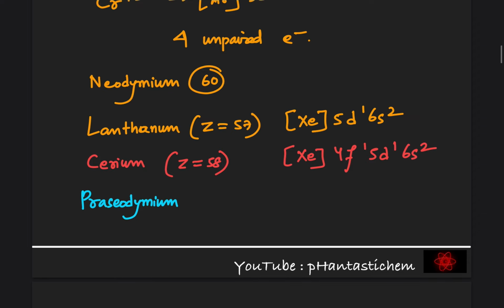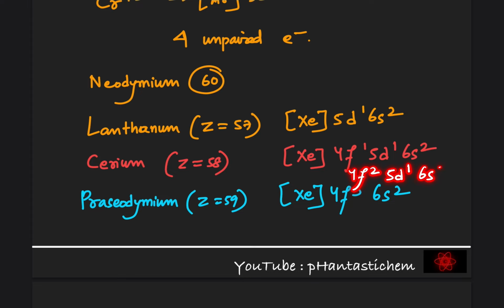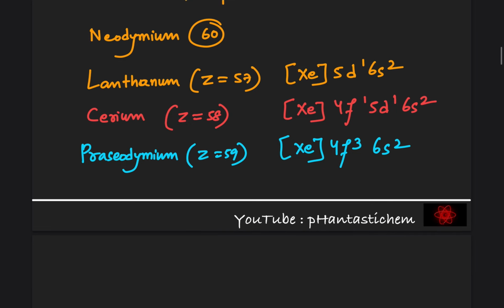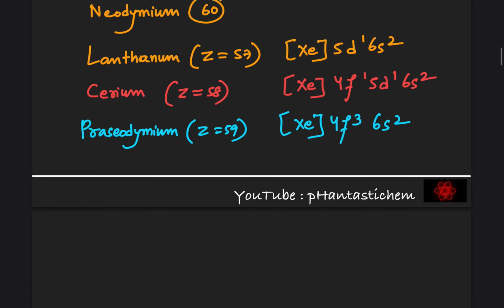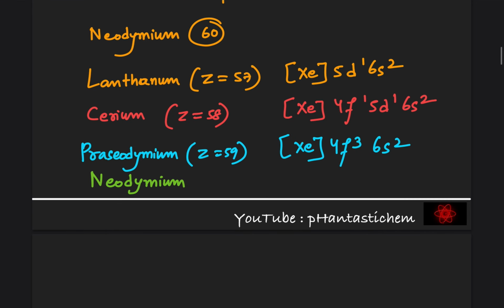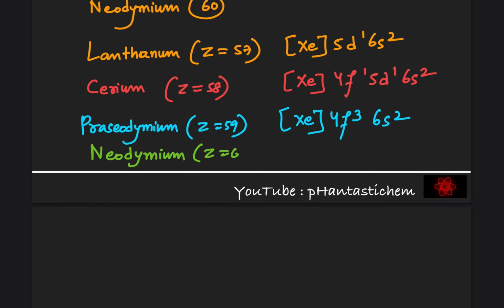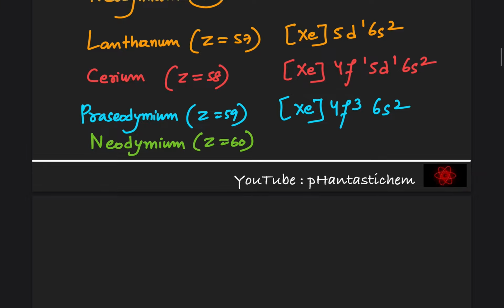The atomic number is 59 and its configuration is Xe 4f3 6s2. Very important. It is not 4f2 5d1 6s2. Okay, be careful. It is 4f3 6s2. And then we have our guy, that is neodymium. So this is how you are expected to know the configuration of neodymium. The atomic number is 60 and the configuration is xenon core 4f4 6s2.